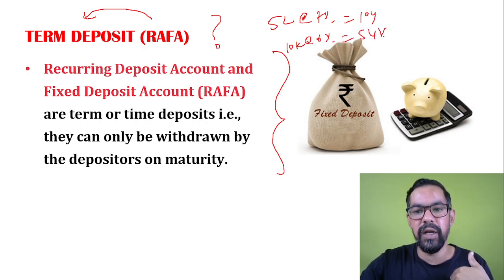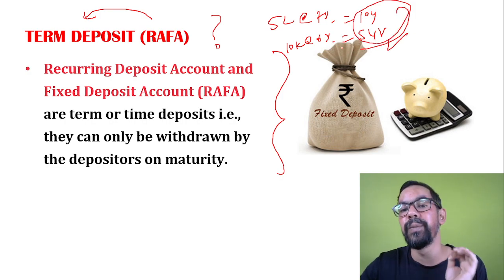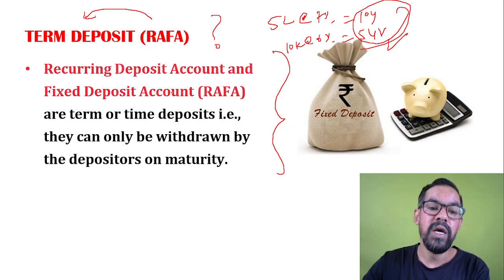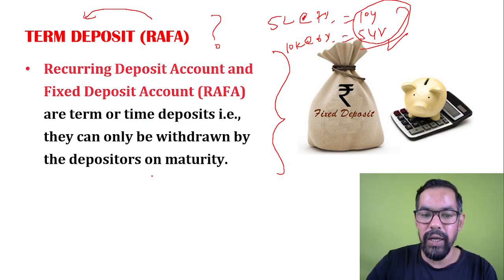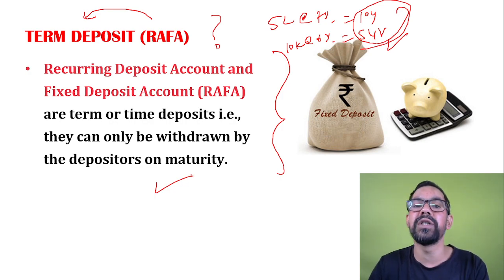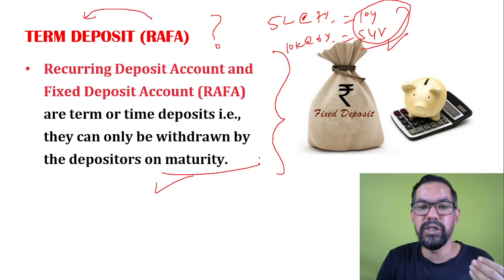In both cases, the time duration or maturity period for that product is fixed. So FD and RD, our term or time deposits, can only be withdrawn by the depositor on maturity. You do have a premature withdrawal benefit.